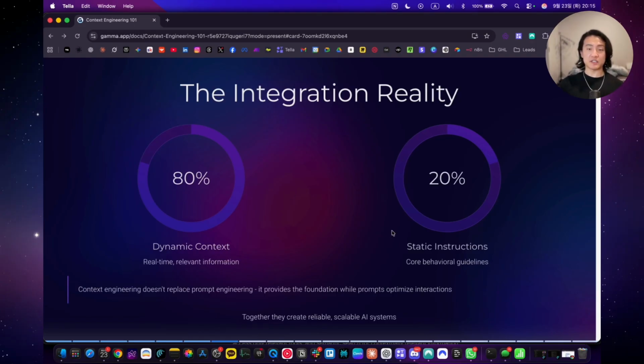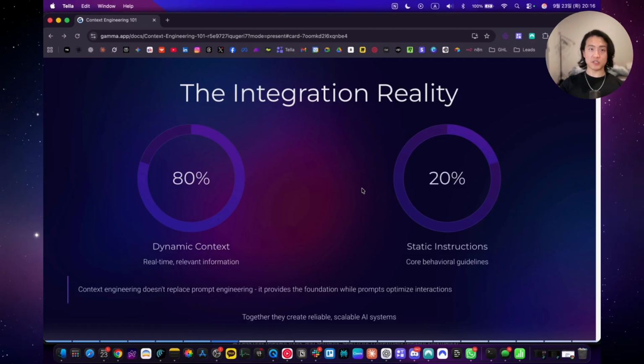And 20% is static instructions. So these are your traditional prompt engineering. It should only contain core behavioral guidelines that never change. So things like maintain a professional tone, always confirm understanding before taking action, or escalate to humans when you're uncertain about certain issues. If you haven't watched my prompt engineering video yet, you can check it out over here. Anyways, basically static instructions are prompt engineering. So it's 80% context engineering, 20% prompt engineering.